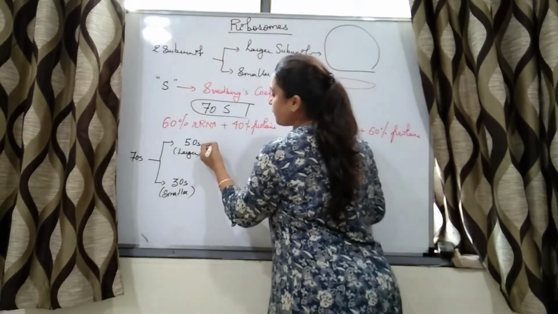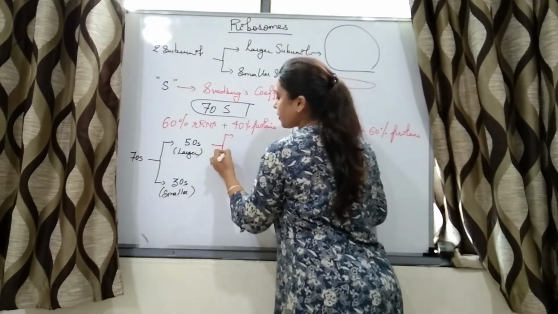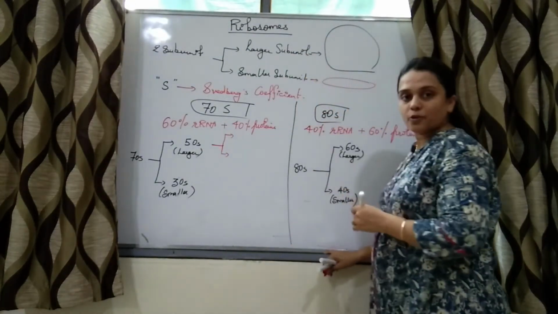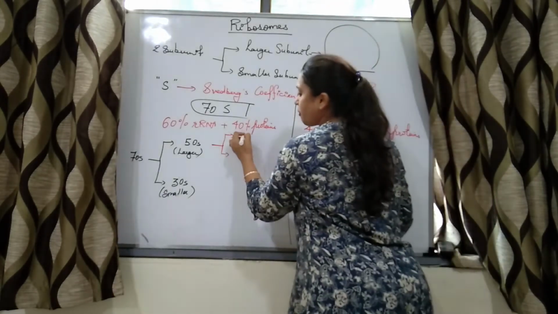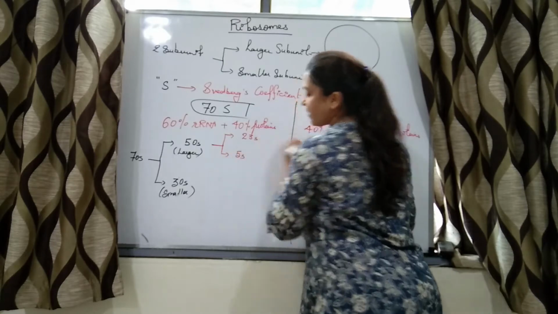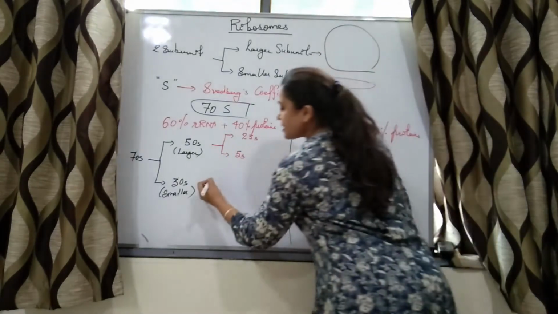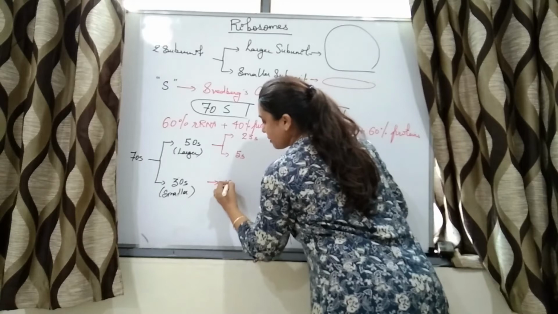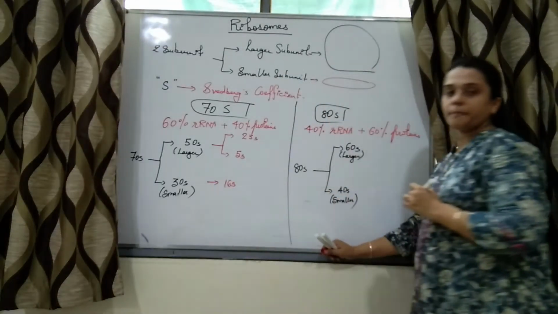Now this 50S is further made up of 23S and 5S, whereas 30S is made up of 16S.